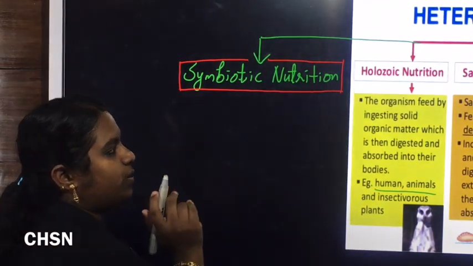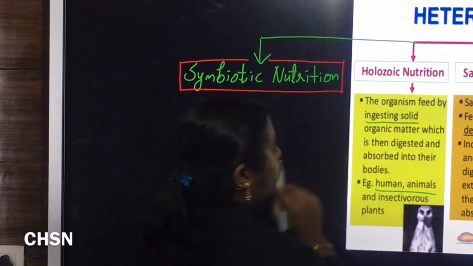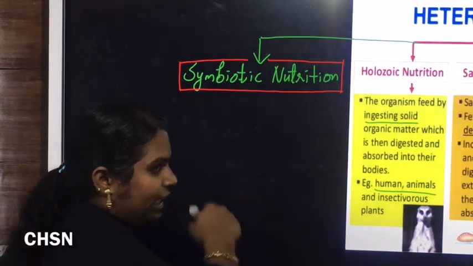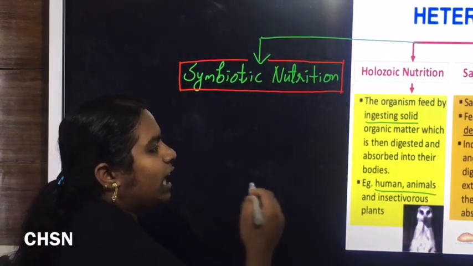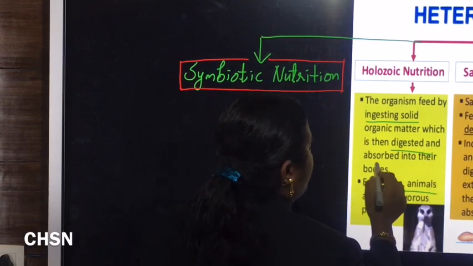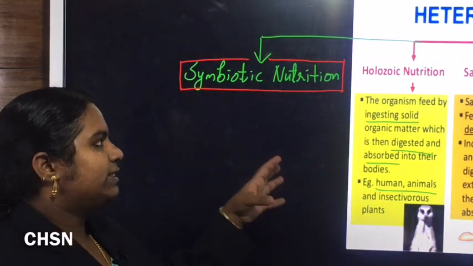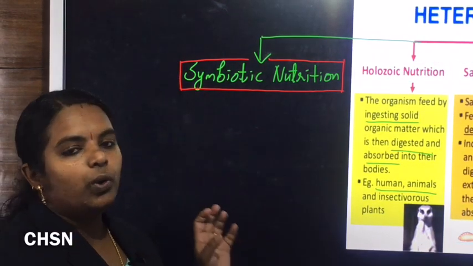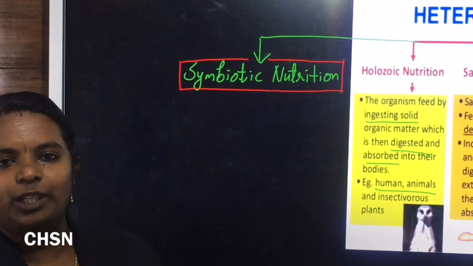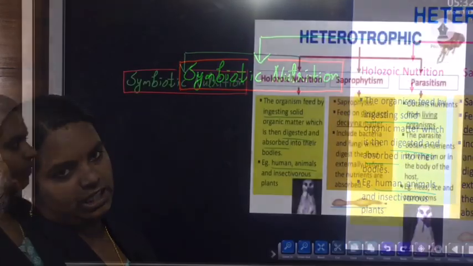In case of holozoic nutrition, the organism ingests solid organic matter. After the intake of the solid food, digestion is followed by absorption. So this entire process is together known as holozoic nutrition. Some examples: human beings, then most of the animals including amoeba, they all follow holozoic nutrition.